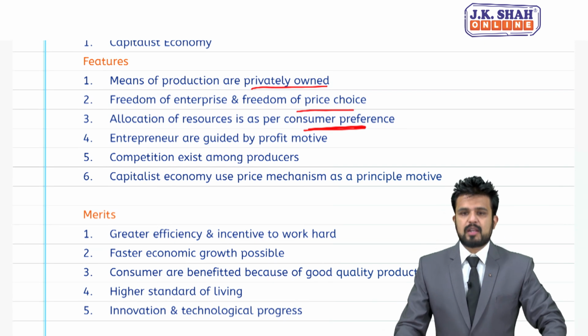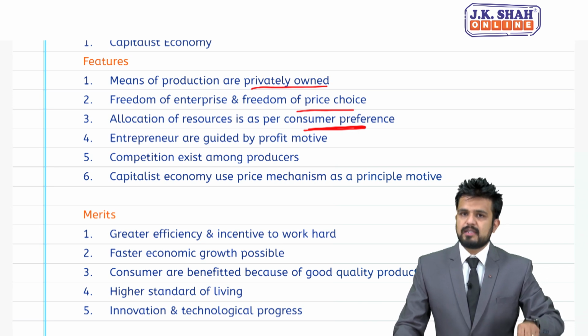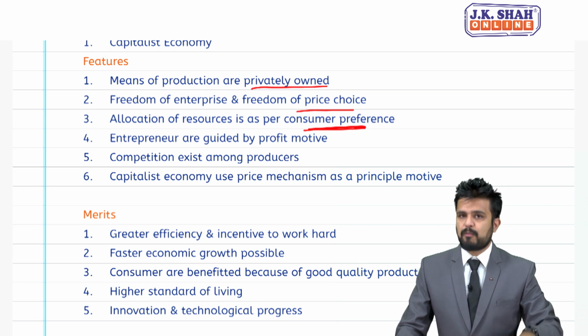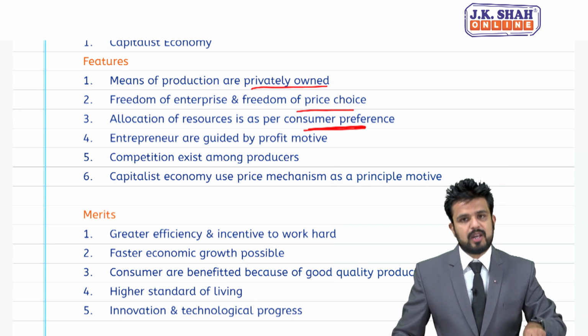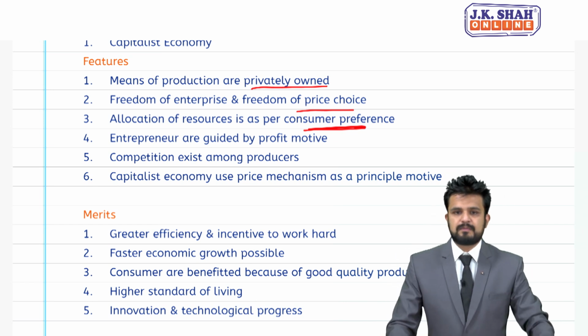Next is entrepreneurs are guided by profit motive. So capitalist economy, since it is run by private entrepreneurs, businessmen, their main motive is to earn profit and only profit. So they are not interested in welfare, they are behind profits.